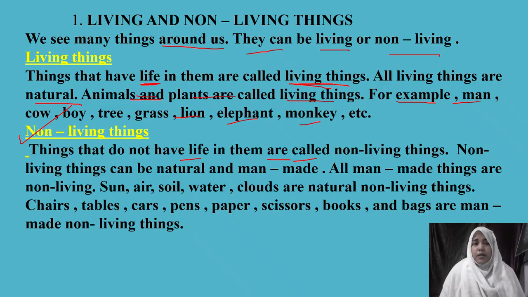All man-made things are non-living things. All the things which are made by man come under non-living things because human beings cannot create new living things. Okay, children, next, sun, air, soil, water, clouds. We cannot make sun, we cannot make air, soil, or water, clouds. They are gifted from nature, so we call them natural non-living things. What about chairs, tables, cars, pens, scissors and books? They are made by man, so we call them man-made non-living things.